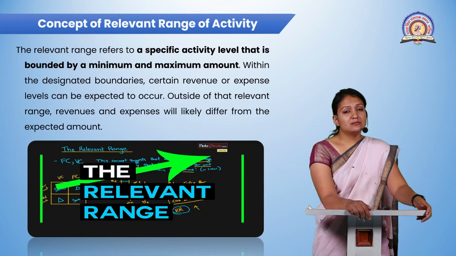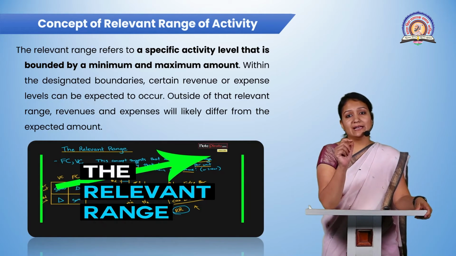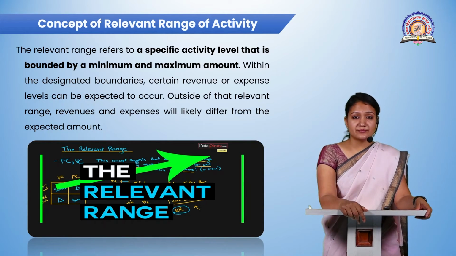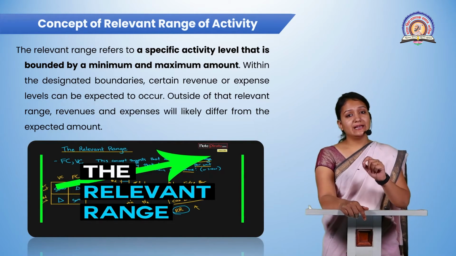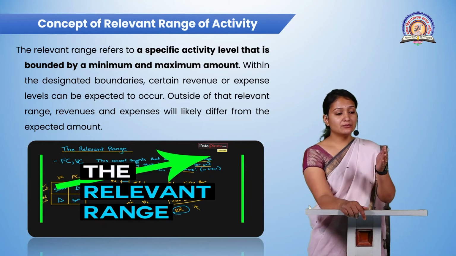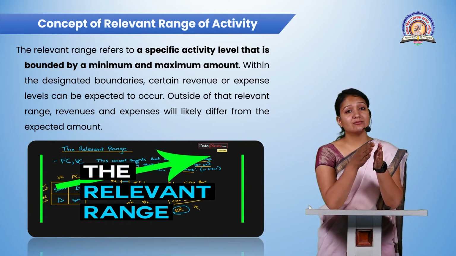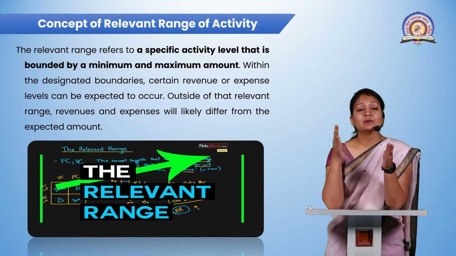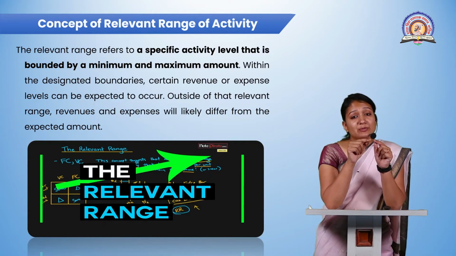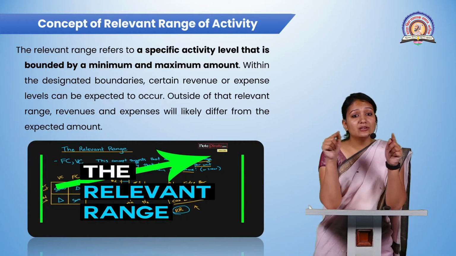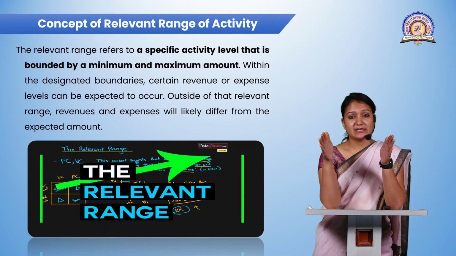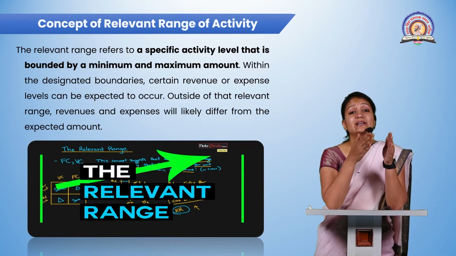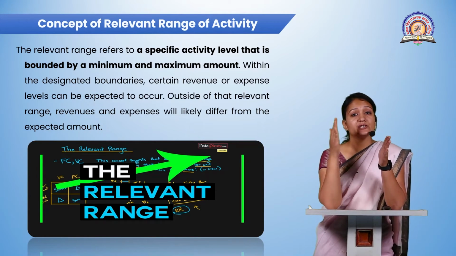Let us take an example. The company has decided to do an activity, for example, recruitment of people or human resources. While doing that activity, the company has set a budget: the minimum amount of money the company will require is X, and the maximum amount is Y. So between X and Y, the range of minimum and maximum, is the relevant range of activity. For doing that activity, you are deciding a range that should be minimum and maximum.